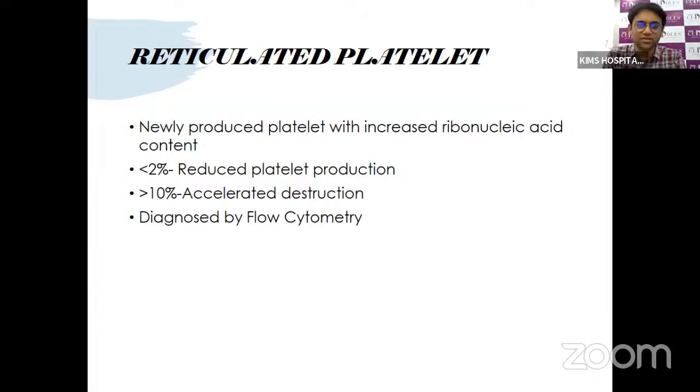If there is more destruction, a larger amount of platelets is released, similar to the reticulocyte count in hemolytic anemia, and there will be more than 10% reticulated platelets. And this is usually diagnosed by flow cytometry.